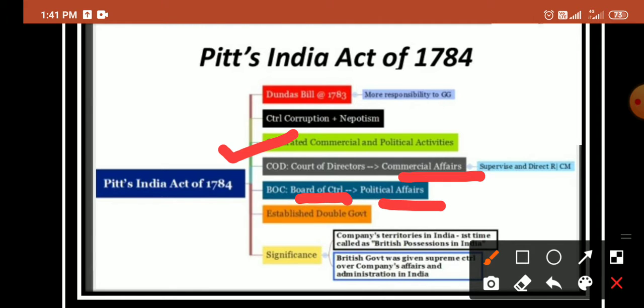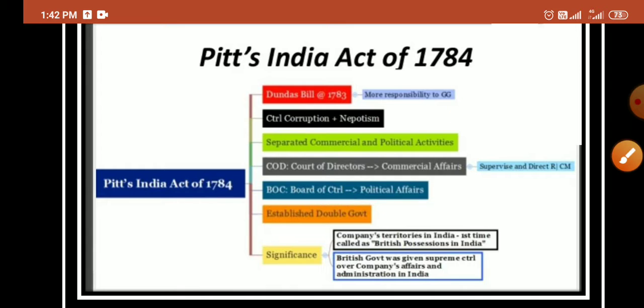This act was framed on the basis of Dundas's Bill of 1783, and more responsibility was given to the governor according to this act. It established the double government system because there was a Court of Directors and a Board of Control, which looked after political affairs and commercial activity. Regarding its significance, for the first time the company's territory in India was called a British possession in India.